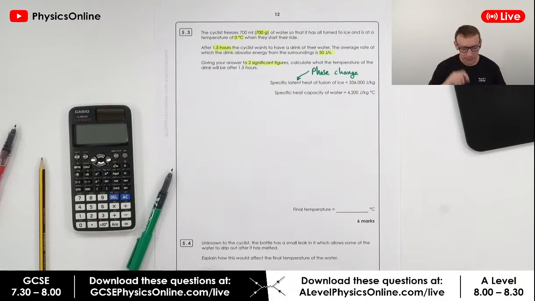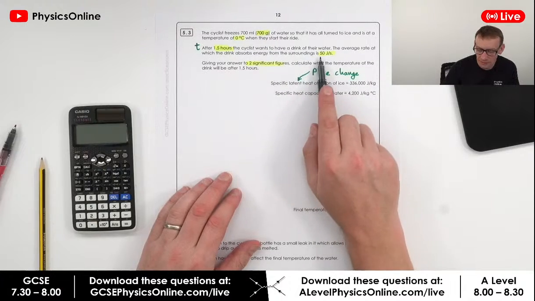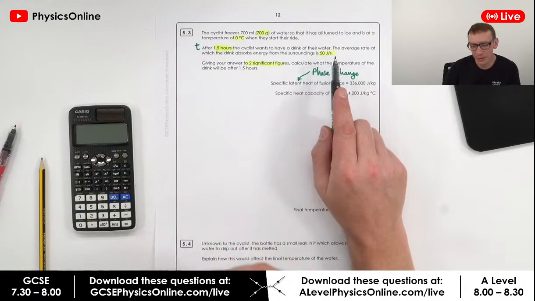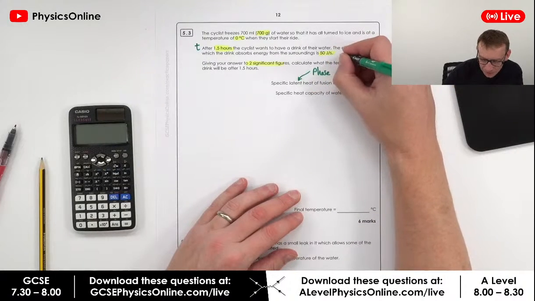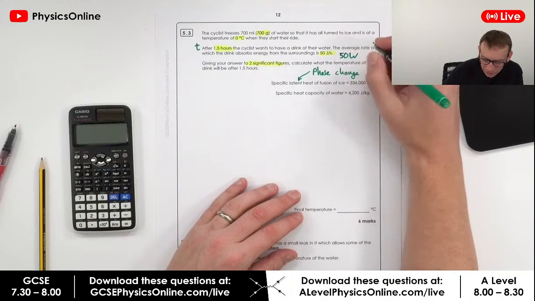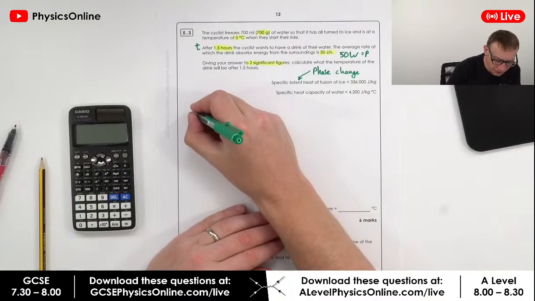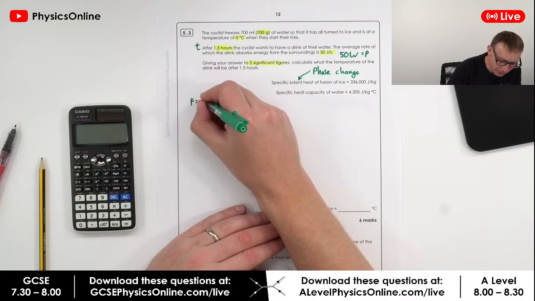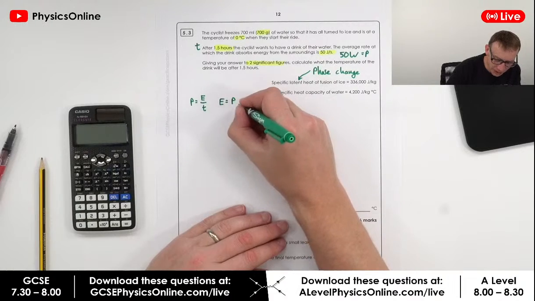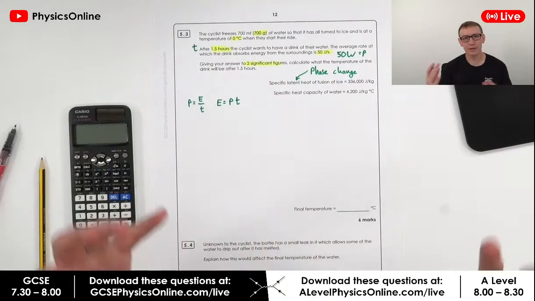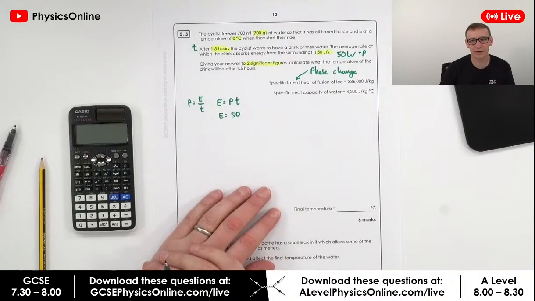Okay, now, what do we know? We know the time, and we know how much energy it absorbs every second, which is what we call power. So basically 50 joules a second is the same as 50 watts, and that's equal to the power. So how do we work out all of the energy transferred? Well, we know that power is equal to energy per unit time. So the energy is going to be equal to the power multiplied by the time. So effectively what we're saying is there's going to be 50 joules of energy transferred per second.